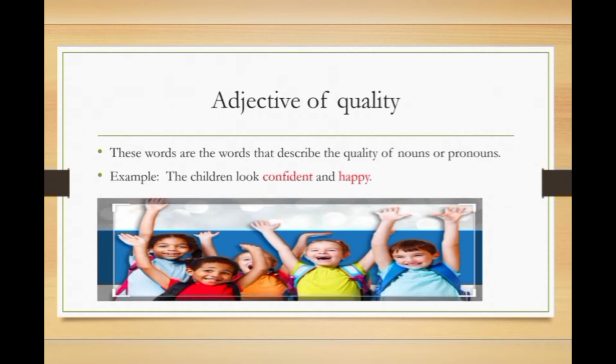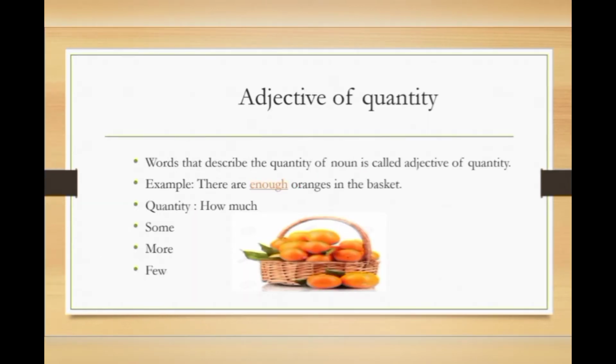For example, see this sentence. The children look confident and happy. In this sentence, confident, happy, these two words have been highlighted with red color. Okay, so these are explaining the quality of the noun. And what is the noun? The children. How are the children? Confident and happy.